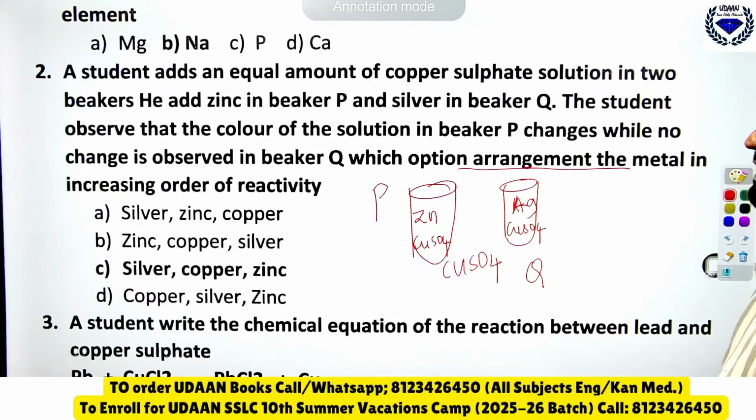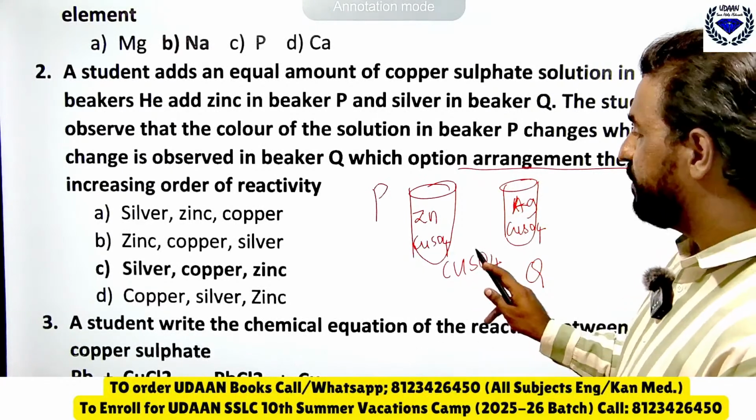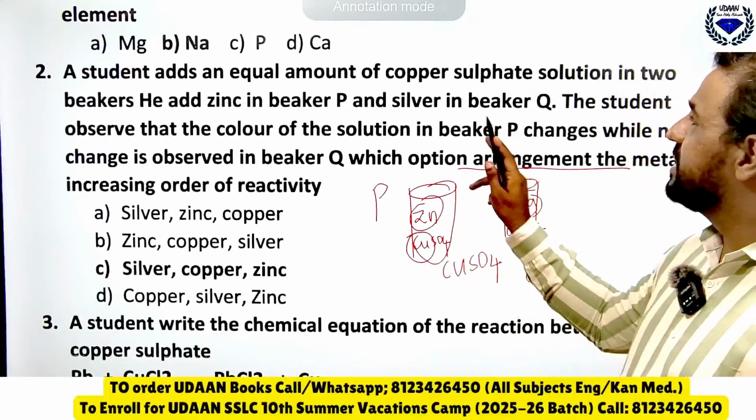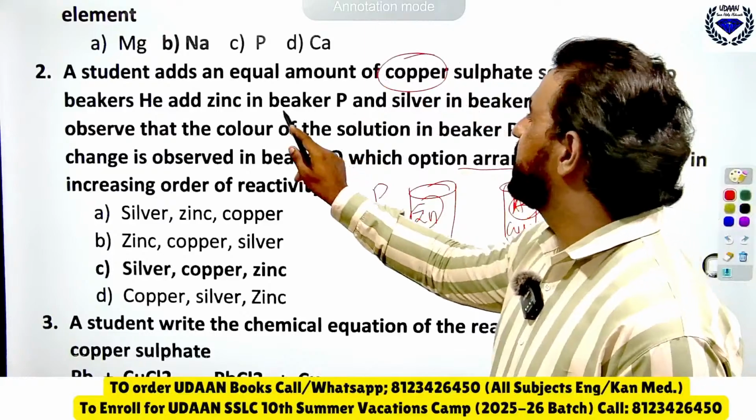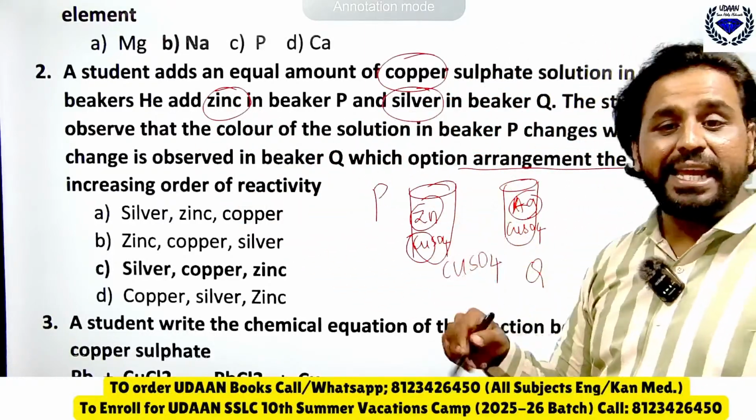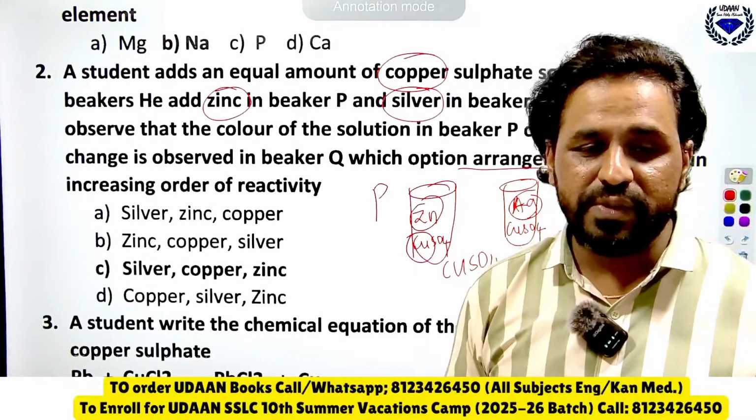Which option arranges the metals in increasing order of reactivity? Here there are 3: copper, zinc and silver. All 3 are metals. You should write the increasing order of the reactivity. So which is the right option?